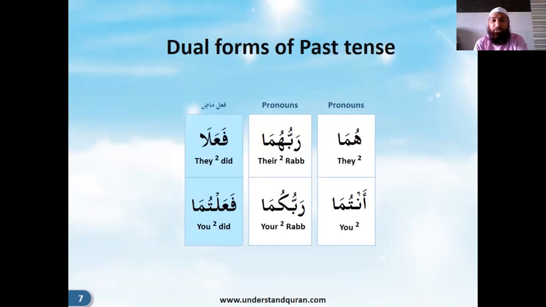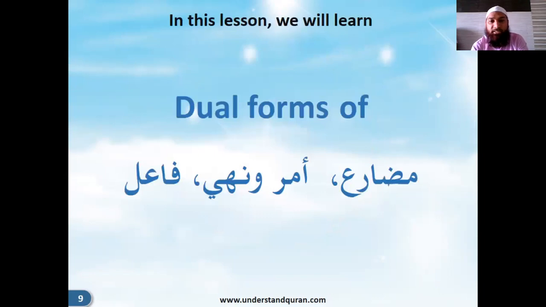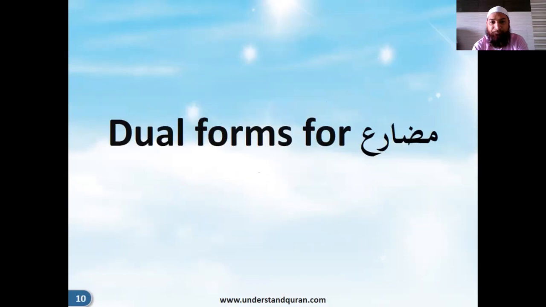For the past tense, we saw that fa'ala becomes fa'ala and fa'altum becomes fa'altuma. So this was the attached pronoun and detached pronoun, and then we had the past tense. So now in this lesson, the dual forms of Mudare, Amr, Nahi, and Fa'il we are going to see.